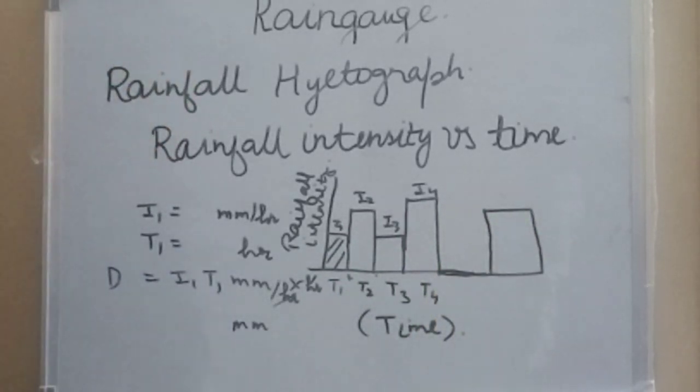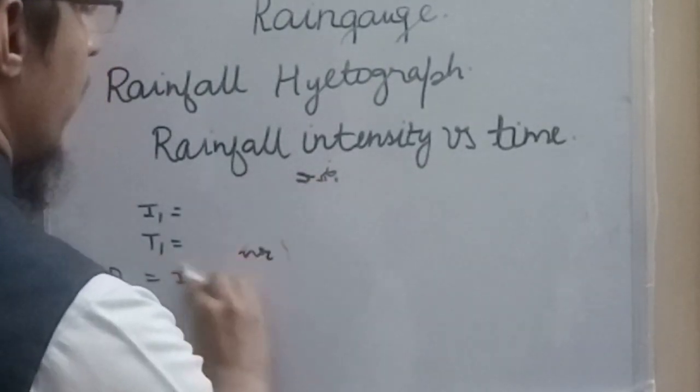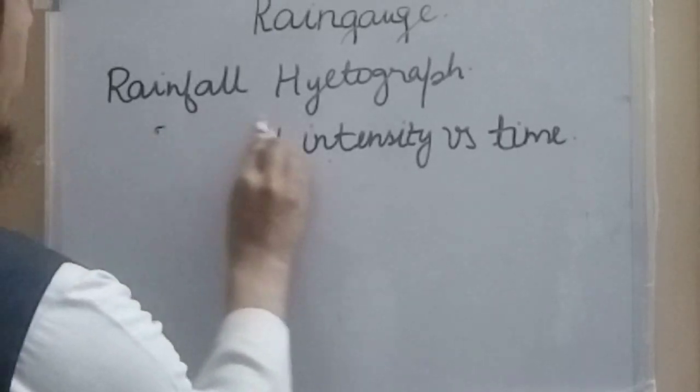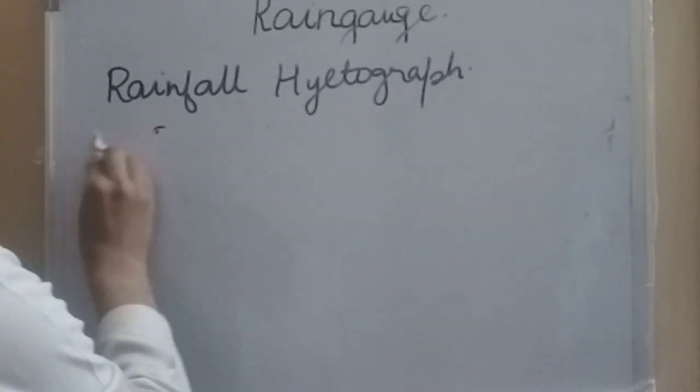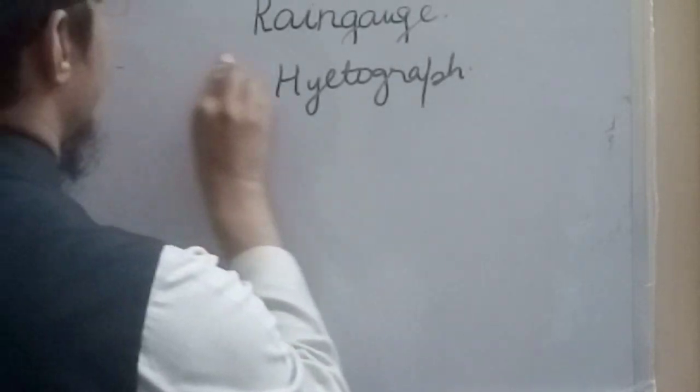So the hyetograph gives us the rainfall intensity as well as the total volume and total depth of rainfall due to the storm. Now we will discuss an example of how to draw the rainfall mass curve and rainfall hyetograph for given data.